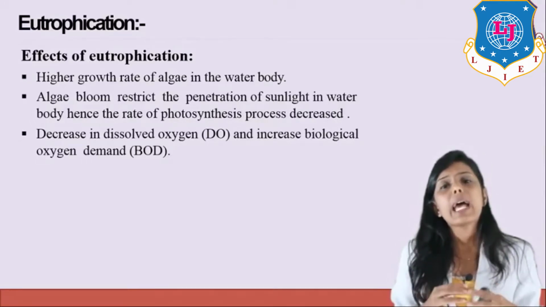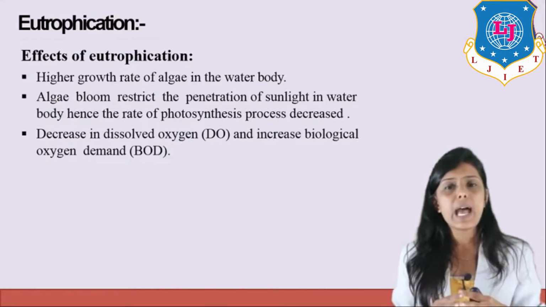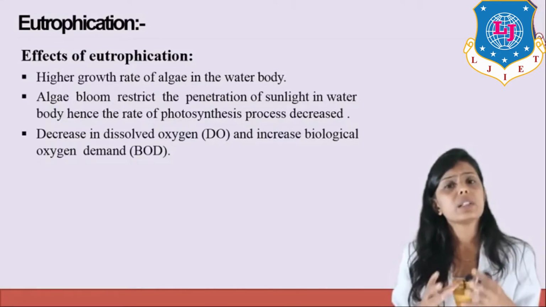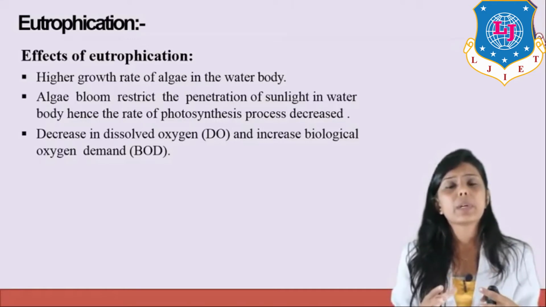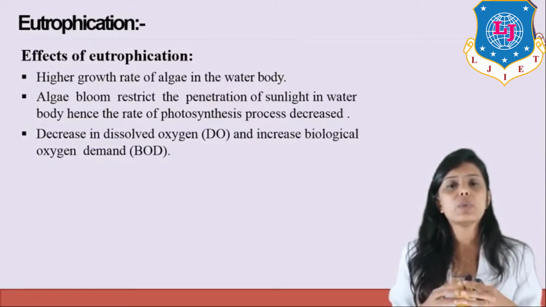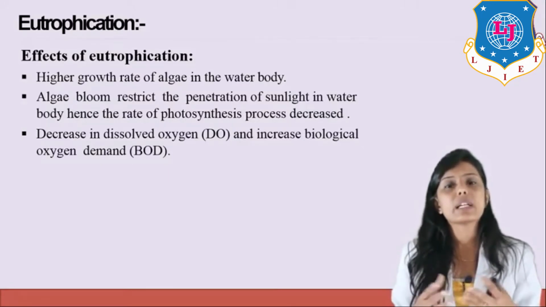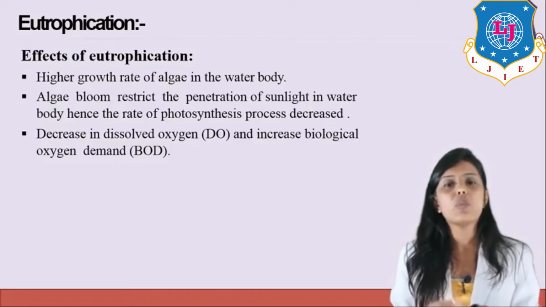As we know, as the photosynthesis process is not happening properly, the plants will die. Algae has a shorter lifespan, it will also die, and because of the death of organisms in the water body, bacteria will decompose those organisms by utilizing oxygen. Oxygen will be utilized from where? From that water body, and the dissolved oxygen concentration will reduce, and that is the effect of eutrophication in water bodies.